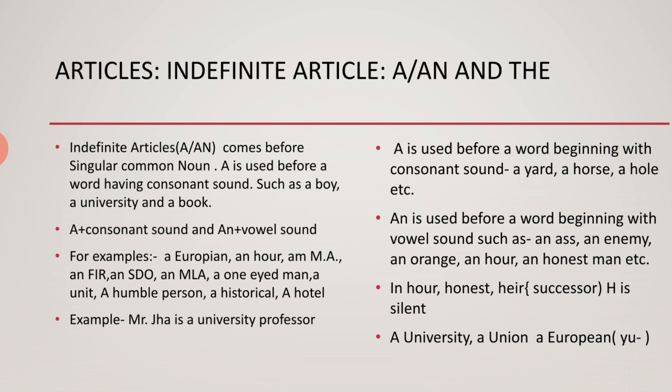But in the word university, U, as you know, is a vowel letter, but it gives a consonant sound. U stands for Y and U, and Y here stands for a consonant sound, and that's why I have used a, not an, before university.